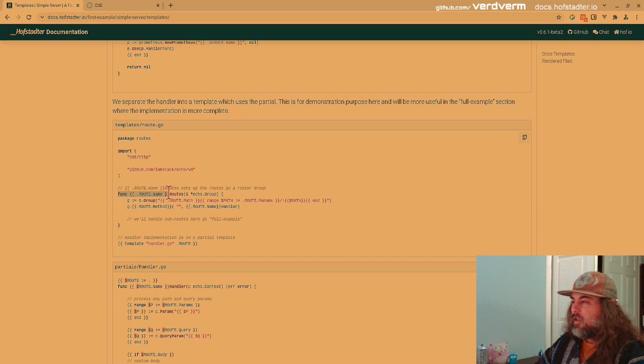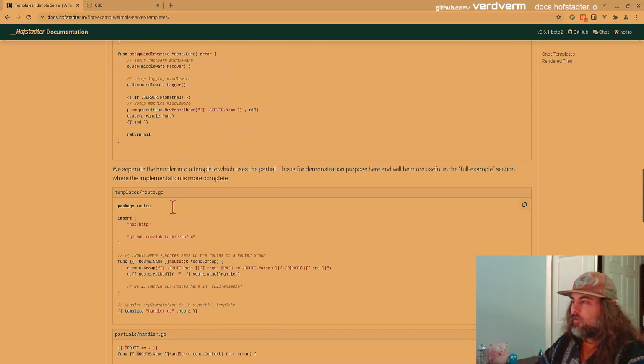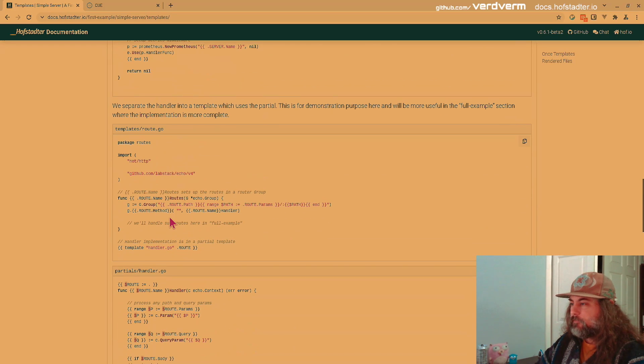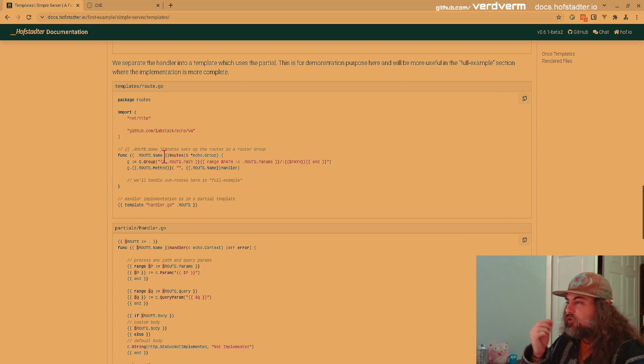It has a func named routes. This is what we just called from the router setup. And so it's going to create its own group based on its path and any params it has. And then whatever method is, this is just, I think we have some rendered content below, so we'll see it in a second. I should maybe make these tabs. Anyway, I digress. So this is just the wire up function, and then here's the actual handler.